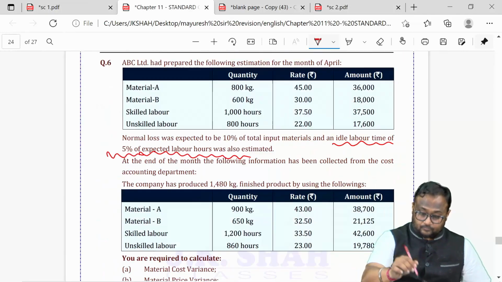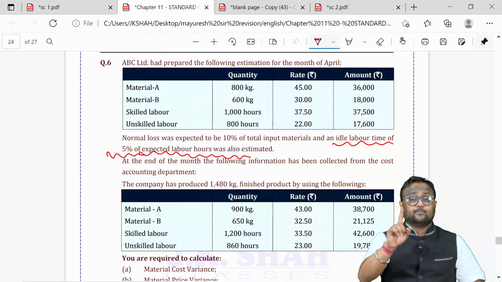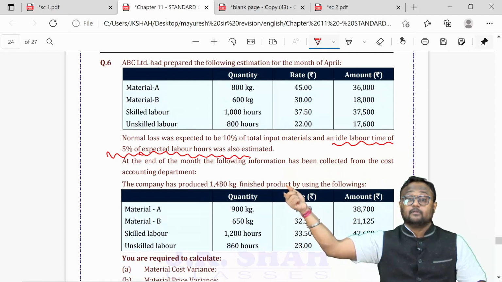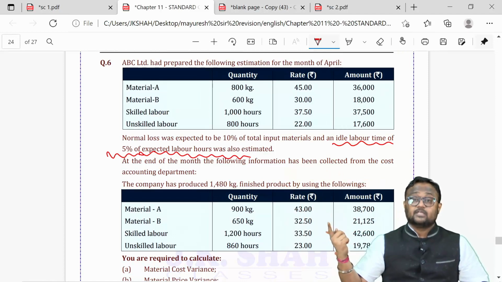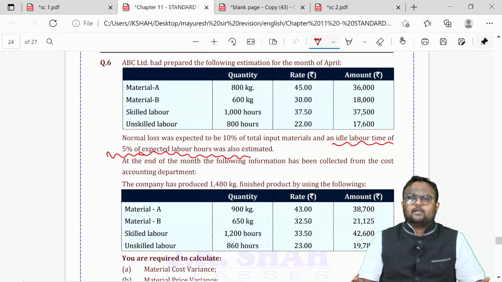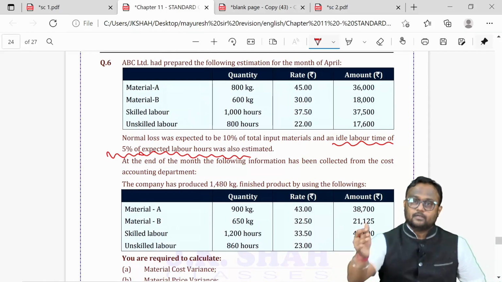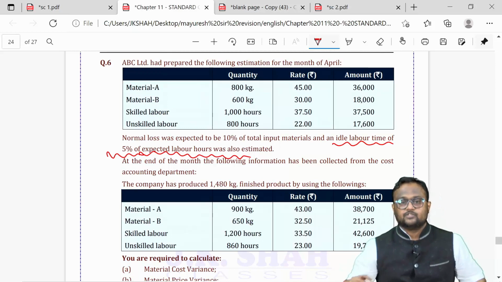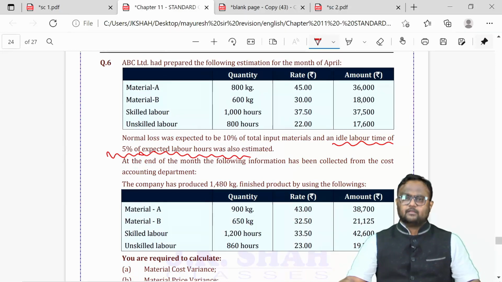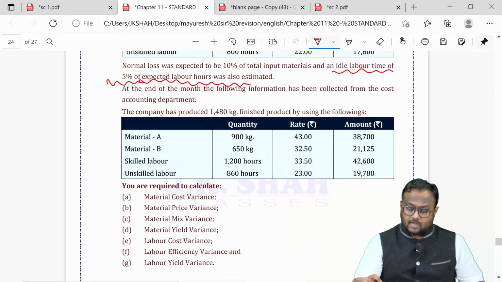So what was the different point in this? Take quantity structure in decimals to get an accurate answer. That is point number 1. Secondly, whenever there is a normal idle time, expected idle time, it will never be forming part of actual. Actual hours, if they include idle time, that is abnormal idle time, that is unexpected. If it is unexpected, you can't help it. You have to pay your workers for that. But when you already know that they are not going to work, it is to be subtracted and net hours to be taken into consideration forever. Right from the beginning, you remove the expected idle time and solve it. This is what the ICI has done. And after this, we got